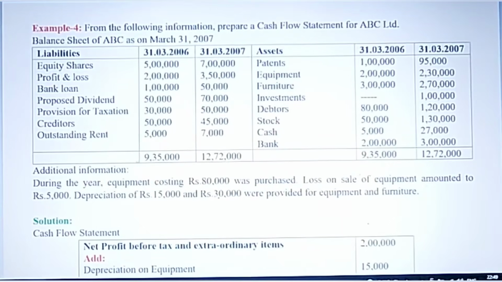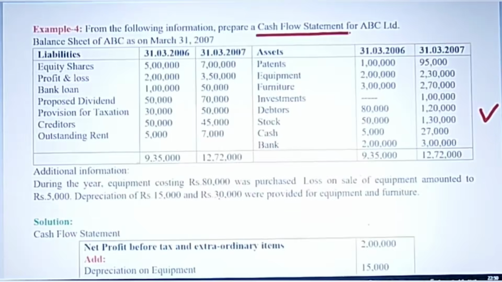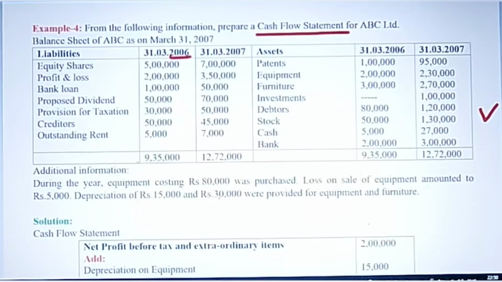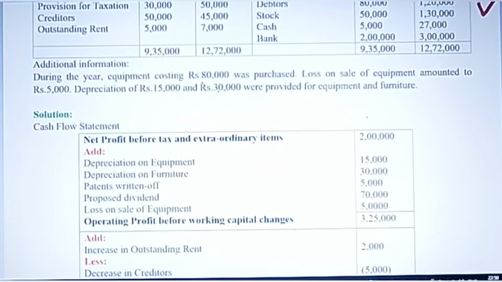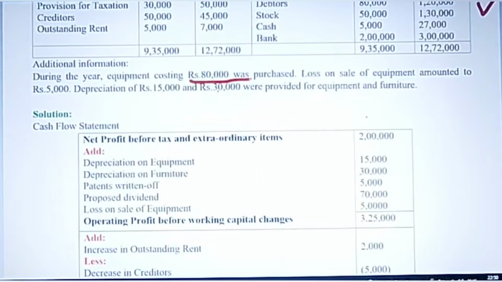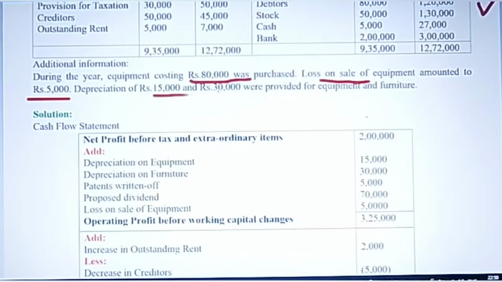Here again, a balance sheet of 2 years is given, and you are asked to prepare cash flow statement. We have done this in class 11 and 12 also. And here you can see 2 years are given, 2006 and 2007. Now some additional information is given, which you have to read 2-3 times, so that it gets printed in your mind. Here equipment costing 80,000 was purchased during the year. Loss on sale of equipment is given 5,000 rupees, and depreciation on equipments and furniture is given 15,000 and 30,000 respectively.